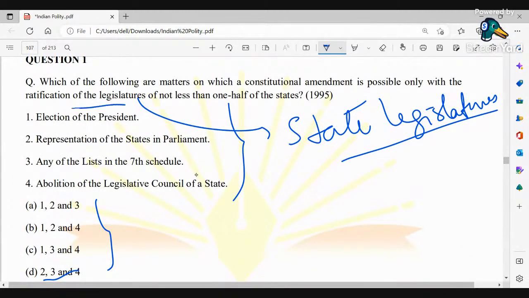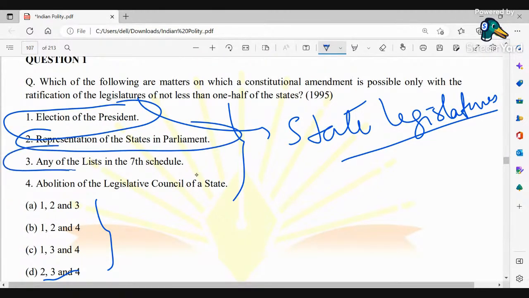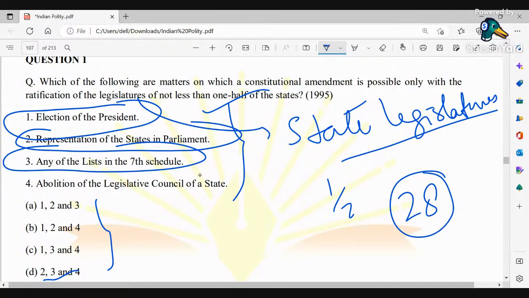Okay. So election of the president, representation of the states in the parliament, any of the list in the 7th schedule needs a ratification of one half of the respective states. तो आज अगर यहाँ पे हम लोग का 28 states है, so it is 14 states अगर बोल लिया जाए तो इन सारे चीजों में हम लोग changes लेके आ सकते हैं.